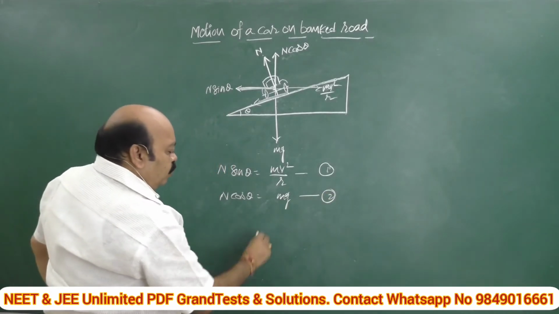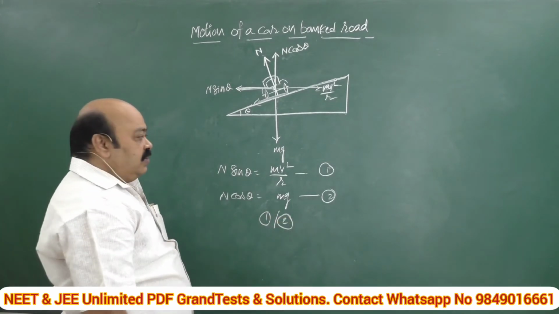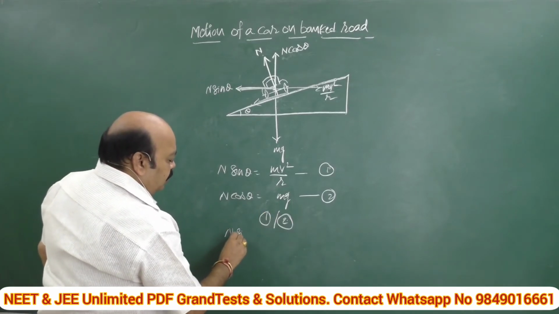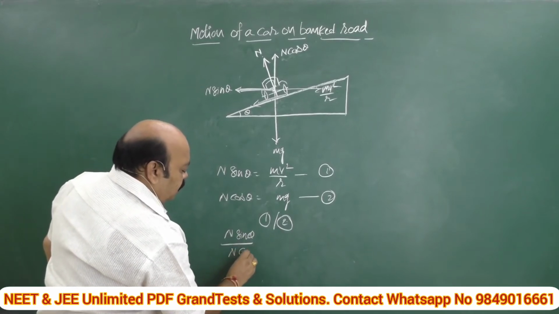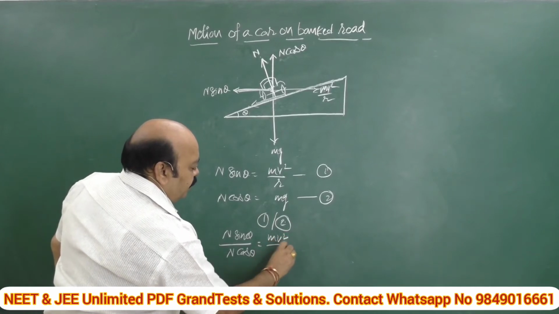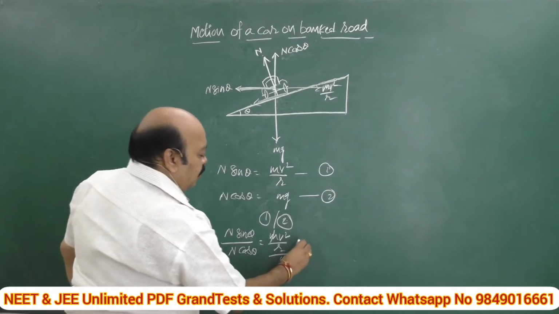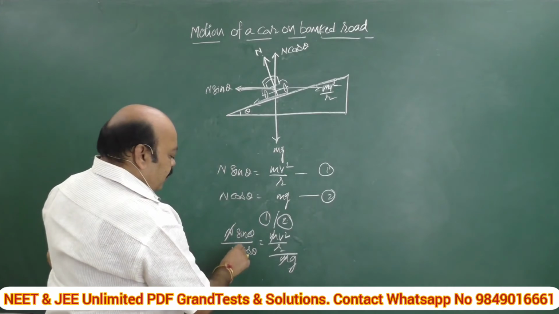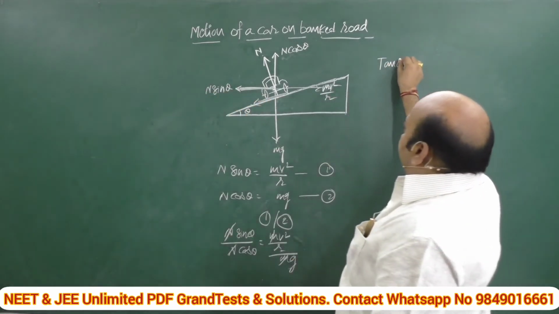Now divide equation 1 by equation 2. So what do we have? N sin theta by N cos theta is equal to mv square by r by mg. This one and this one get cancelled, and N and N also get cancelled. On the left-hand side, we have tan theta.